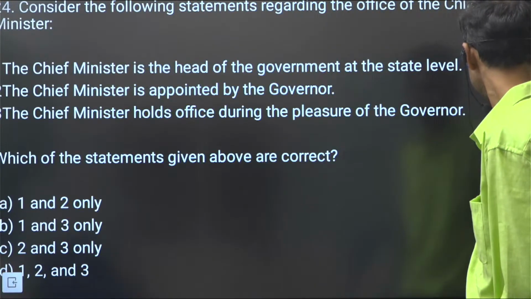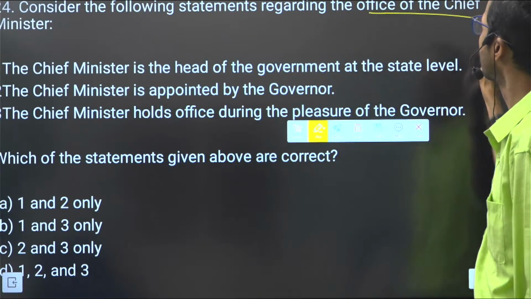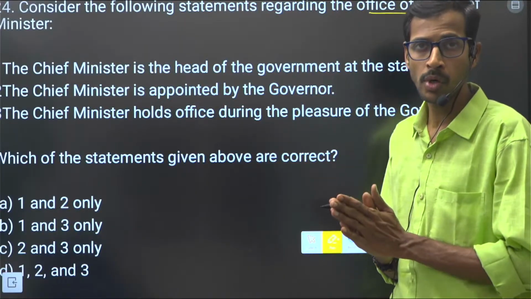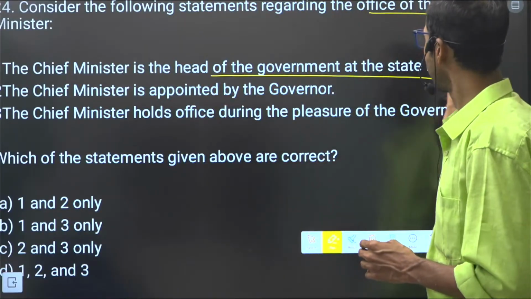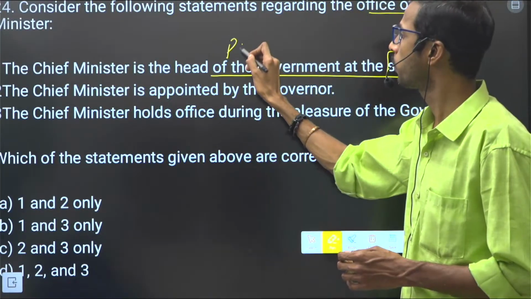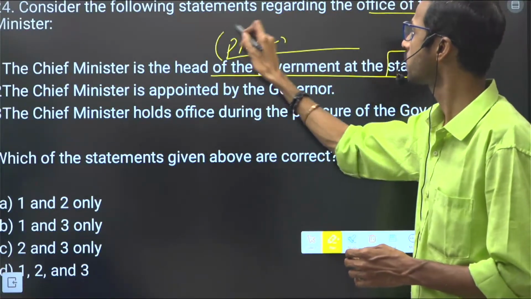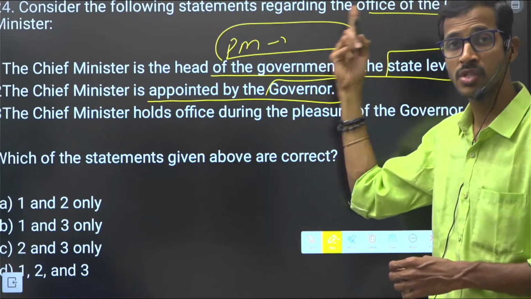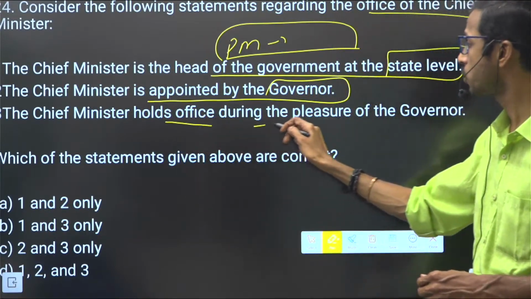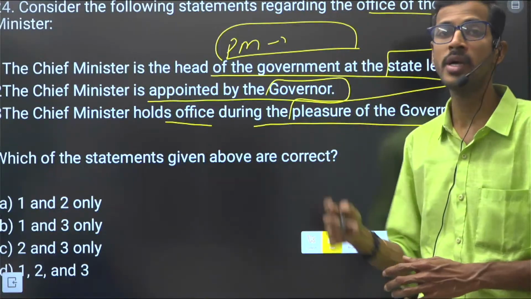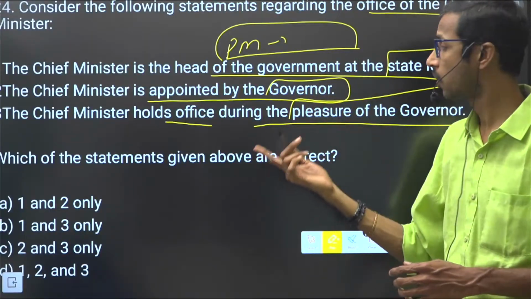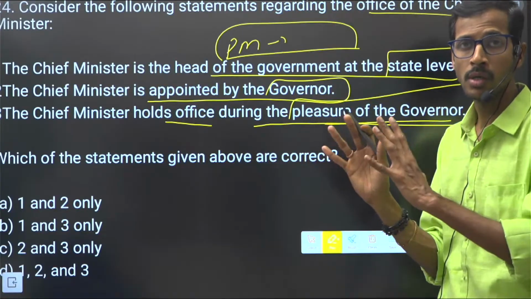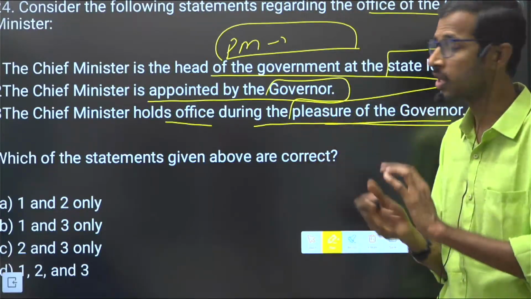Next question, that is, consider the following statements regarding the office of the Chief Minister, right? The Chief Minister and Prime Minister are very important. He is the head of the government at the state level. The PM is the head of the government at the central level, right? He is appointed by the Governor, and the PM by the President, right? So the Chief Minister holds office during the pleasure of the Governor. The Prime Minister holds office during the pleasure of the President, right? Both are relatable topics we have to consider, right?